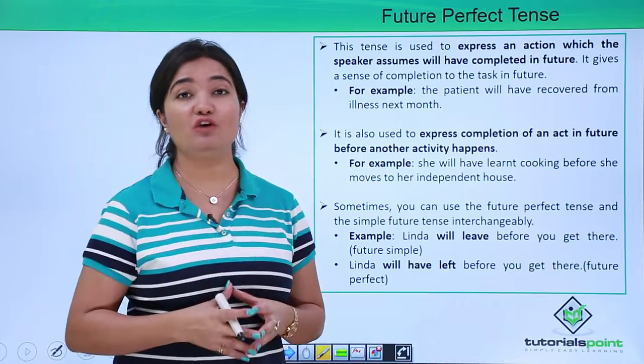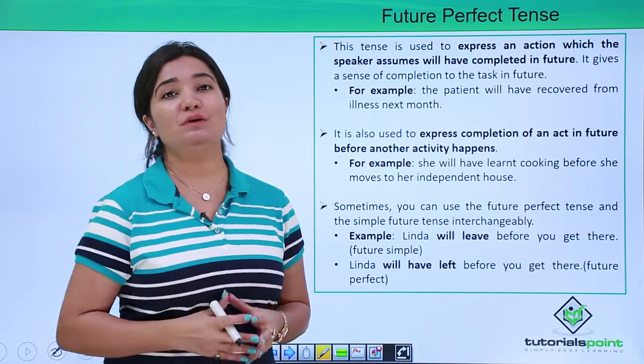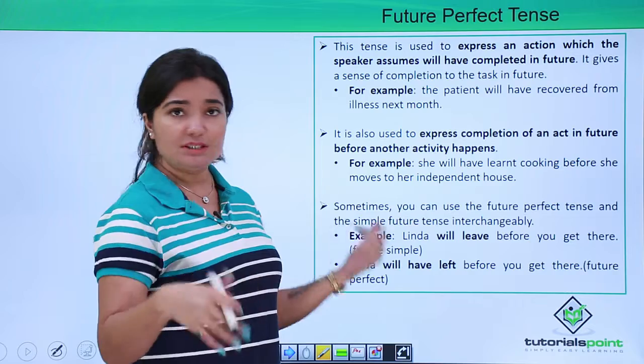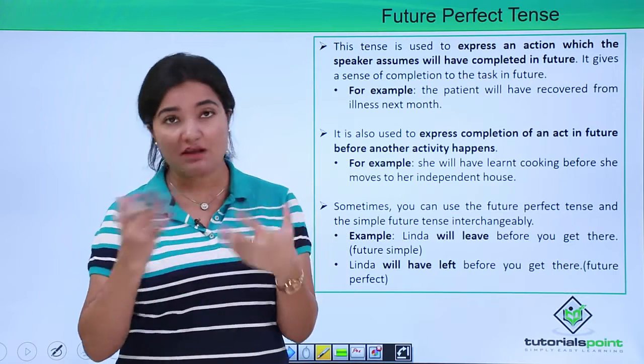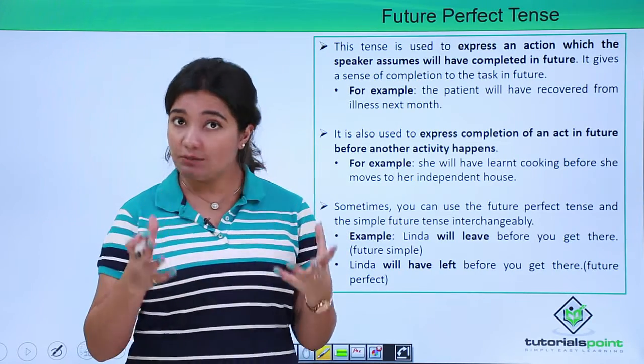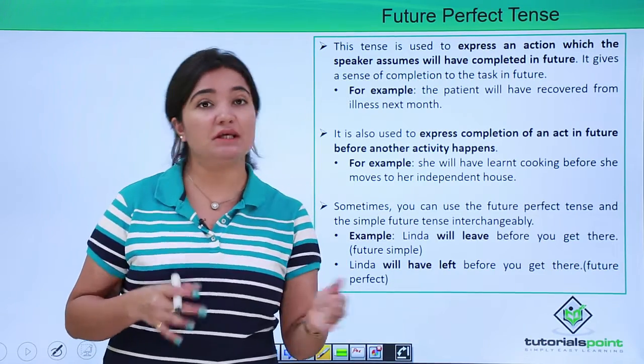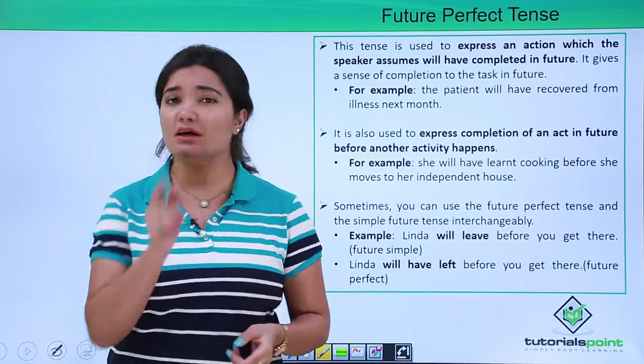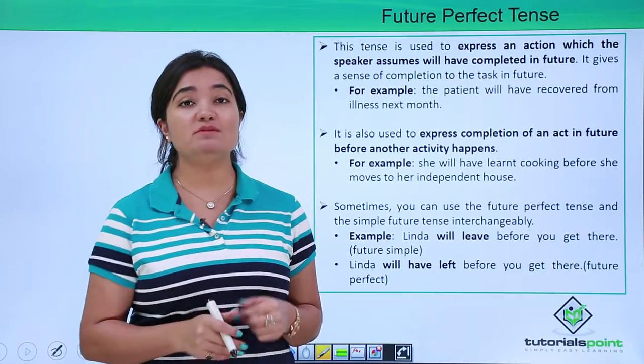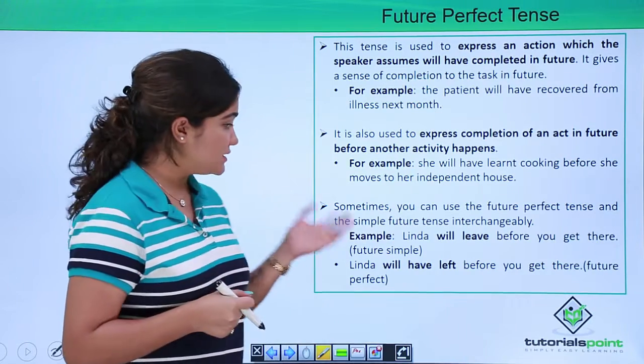It is not the simple form of future tense, it is the future perfect tense. Now here, having said that, sometimes future perfect tense and simple future tense can be used interchangeably, but not always. So sometimes wherein we can use them, here is an example.